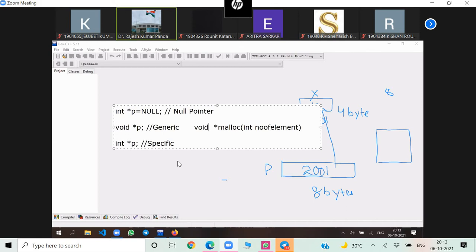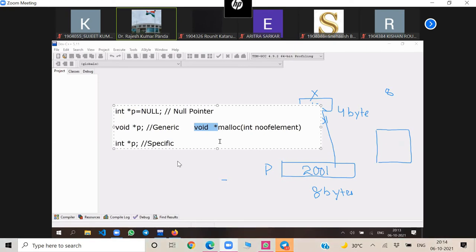Okay. Now, when I write void star malloc, that means it is generic. It is not specific. Malloc is not allocating memory space for only integers or character or float or double. It can allocate memory space for your objects, for your structure, for any data type. So this void star is known as your generic pointer. Int star, character star are specific pointers, and void star is known as your generic pointer.